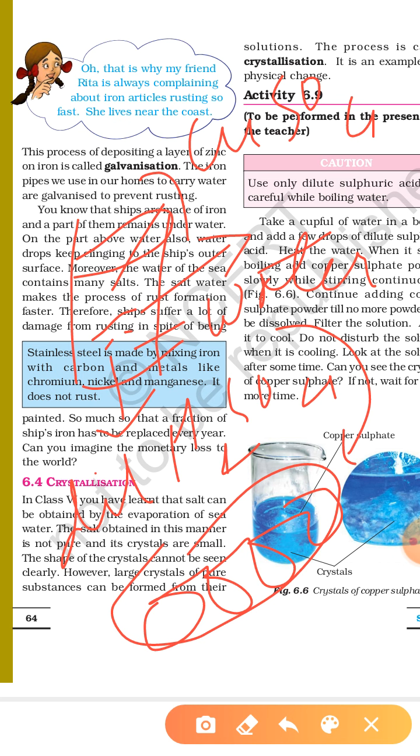How can we say it is a physical change? Because in a beaker we took copper sulfate powder and added it into water. So this is a copper sulfate solution, and the substance we got, the crystals, are also copper sulfate. This is blue in color, and this is also blue in color. So only from the solution are we getting the crystals, and the same substance, copper sulfate, is there. So no new substance is formed here.